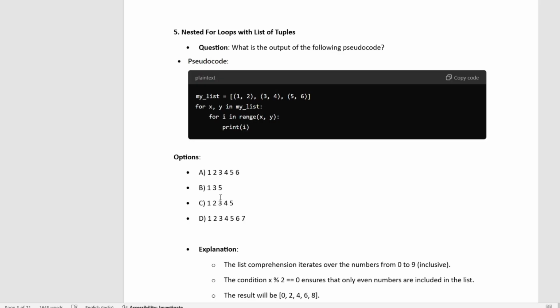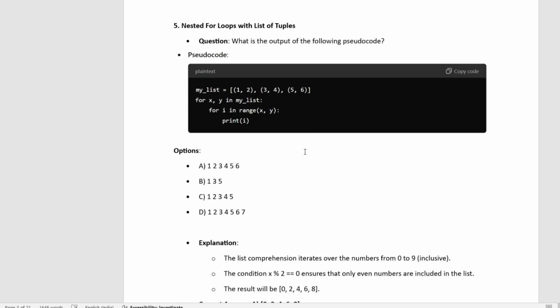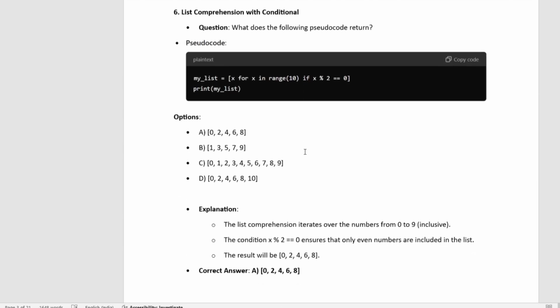It is not A, because when we execute the code it prints the first value of each element: 1, 3 and 5. Okay, so for this fifth question, the option is B. Let us go to the sixth.